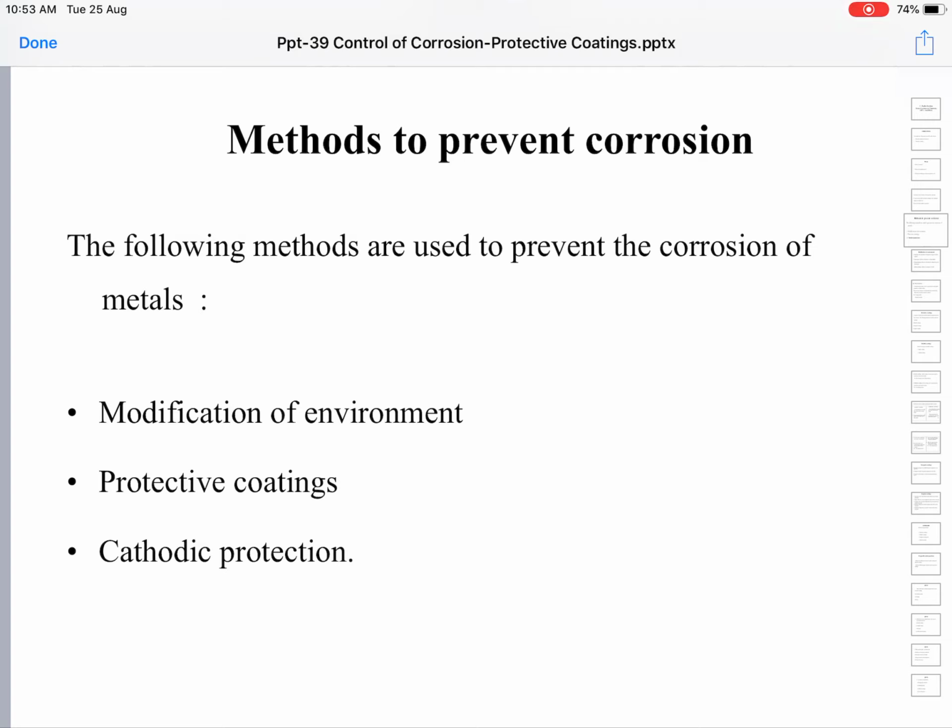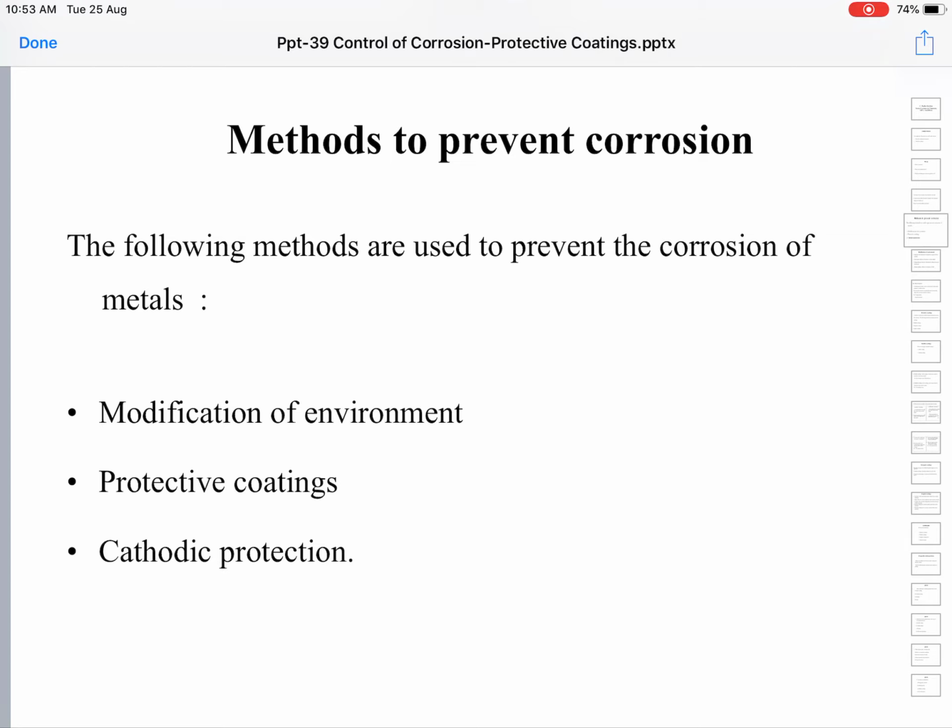Reactive gases cause extensive corrosion. Humidity also leads to corrosion, oxygen causes corrosion, water vapor causes corrosion, and acidic pH will cause corrosion. So by modifying the environment suitably we can prevent corrosion.